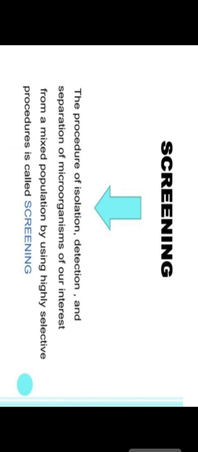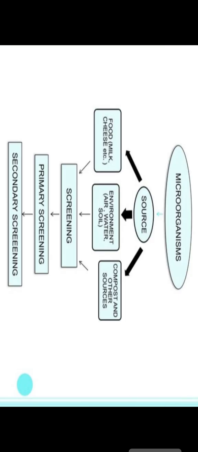So according to this, the procedure of isolation, detection and separation of the microorganisms of our interest from the mixed population by using a highly selective procedure is called screening. That means there is a group of microorganisms, but according to our need we first have to isolate and select them, and after separation we should have an idea about which organism is responsible and which organism we can use for different types of procedures. So first we take screening, then isolation, then further cultivation.